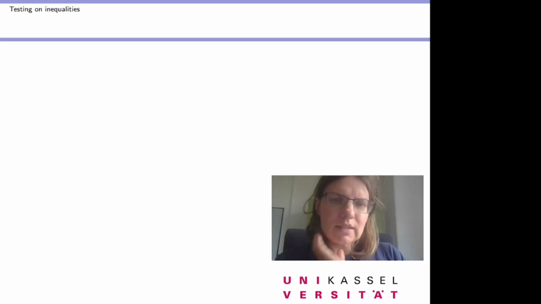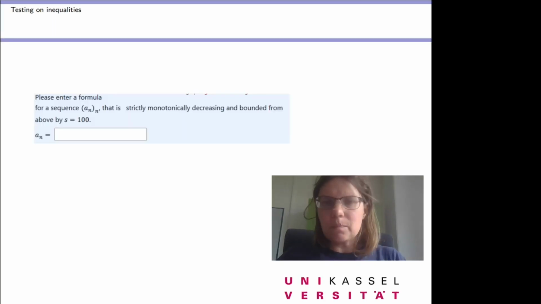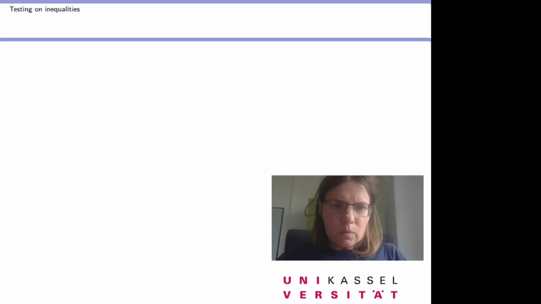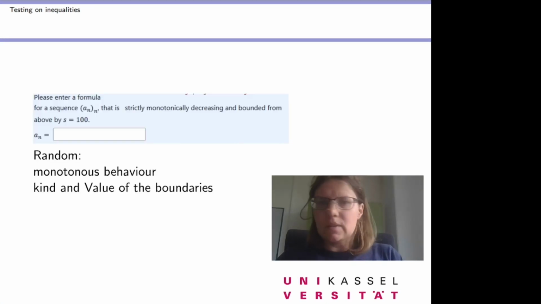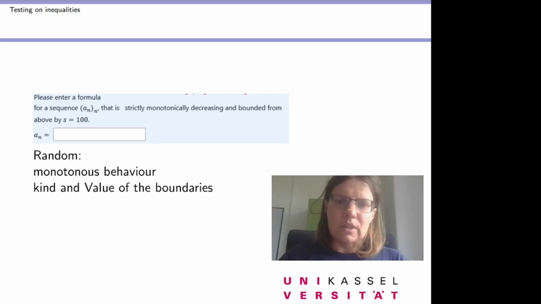Now we wanted to ask a question about a sequence, and here we want to ask the students to give us a formula for a sequence that is strictly monotonically decreasing in this case. It also could be some increasing function. We have random variables that are about the behavior and the value of the boundary and the boundary itself.